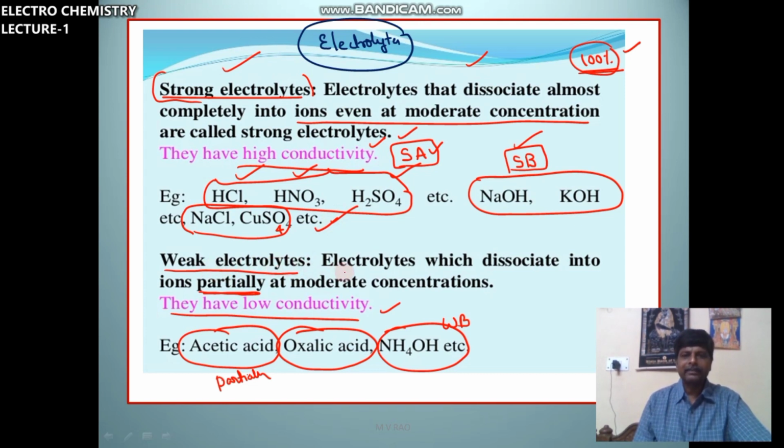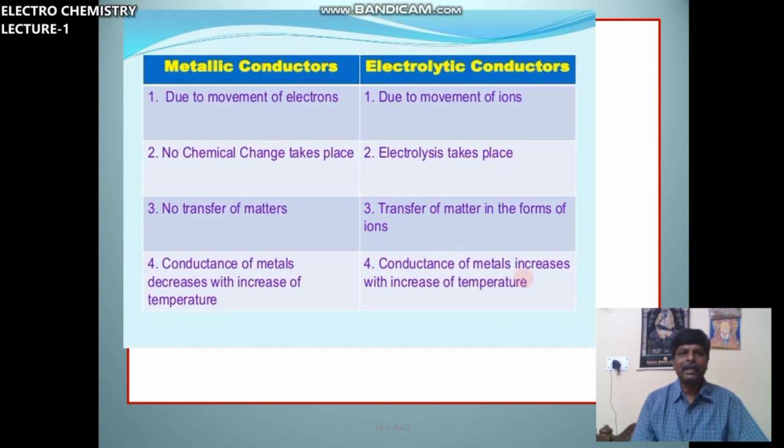Weak electrolytes are electrolytes which dissociate into ions partially at moderate concentrations. They have low conductivity. Examples: weak acids and weak bases are considered weak electrolytes. We have already discussed two types of conductors in today's class. One is metallic conductors or electronic conductors, both are the same. The other is electrolytic conductors or ionic conductors.